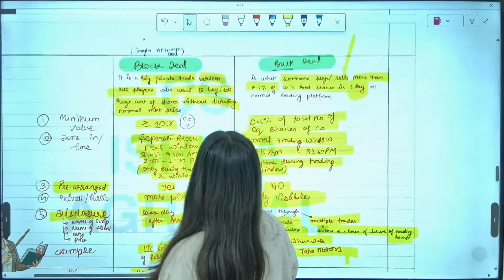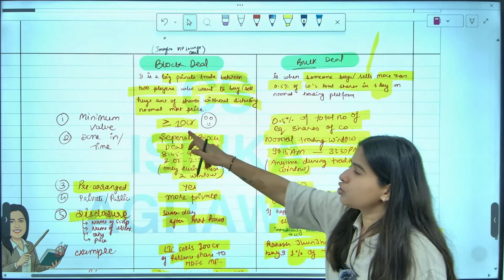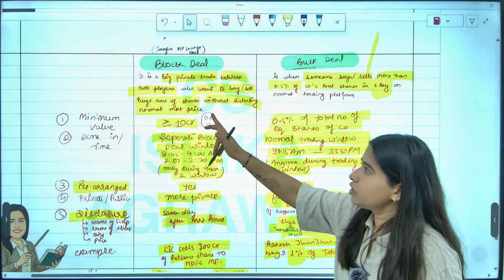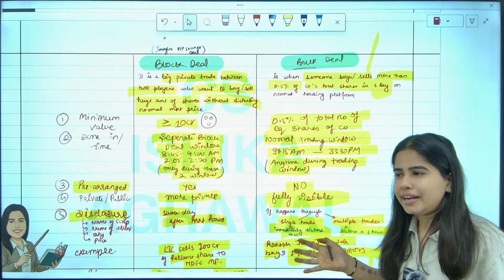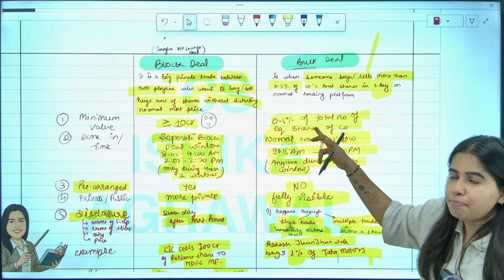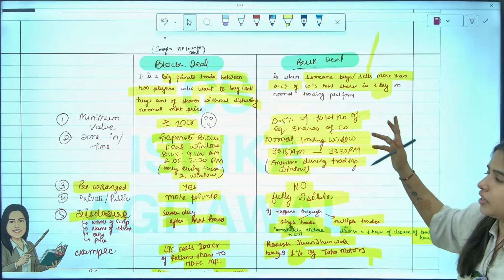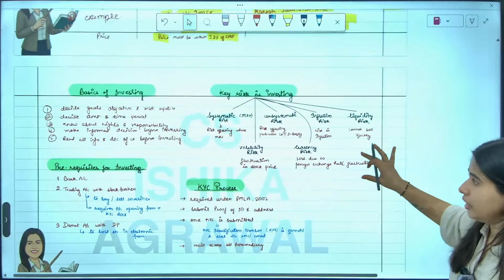I hope we are clear about block deal and bulk deal. A block deal is when two big parties do a transaction of more than 10 crore, done on a separate trading window. A bulk deal is like normal trading during the normal trading hours, but you are buying more than 0.5% of a particular company's shares. That's all about block deal and bulk deal.